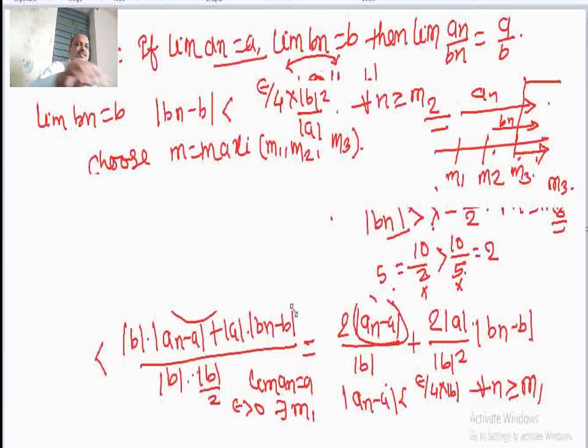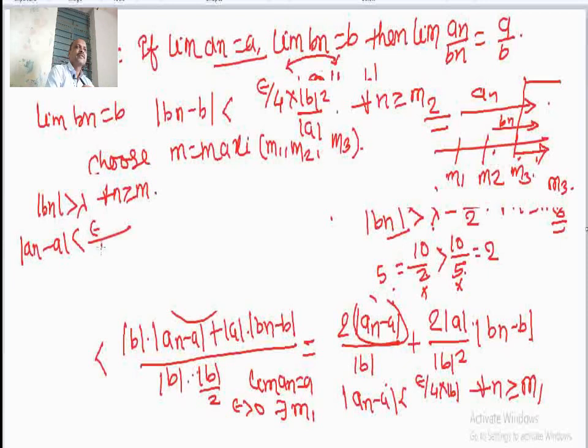What are those 3 conditions? First, for this m, mod of bn is greater than lambda for all n greater than or equal to m. What is the second? Mod of an minus a is less than epsilon divided by 4 into mod b, for n greater than or equal to m. And what is the third?